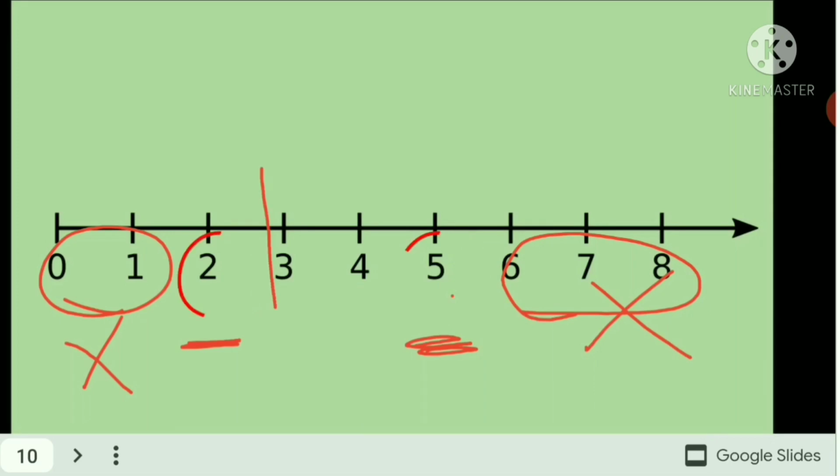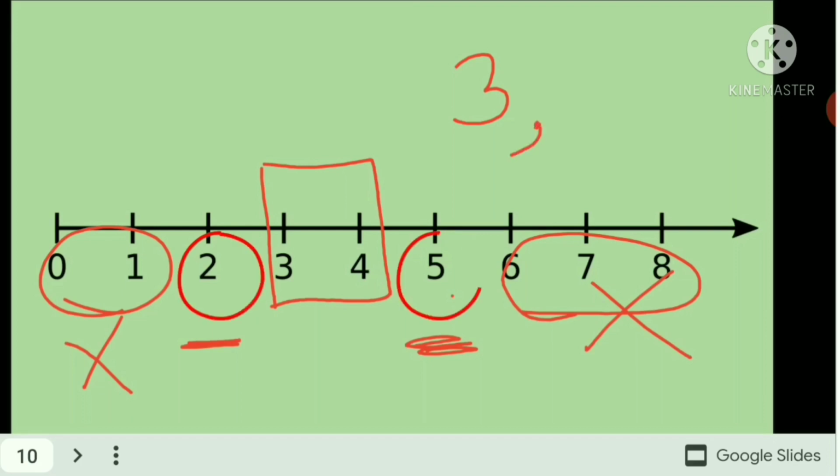Only the middle numbers we will see. So between 2 and 5, the numbers present are 3 and 4. We will not count 2 and 5.